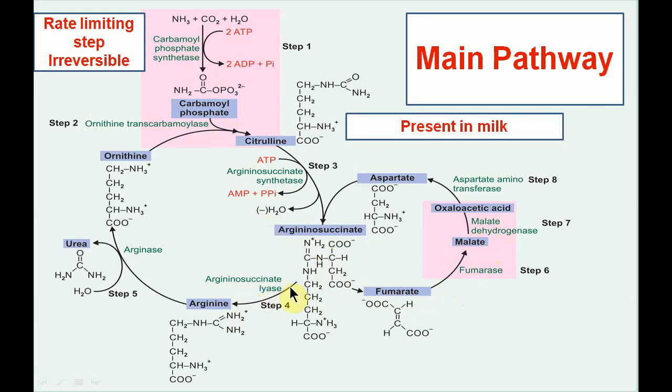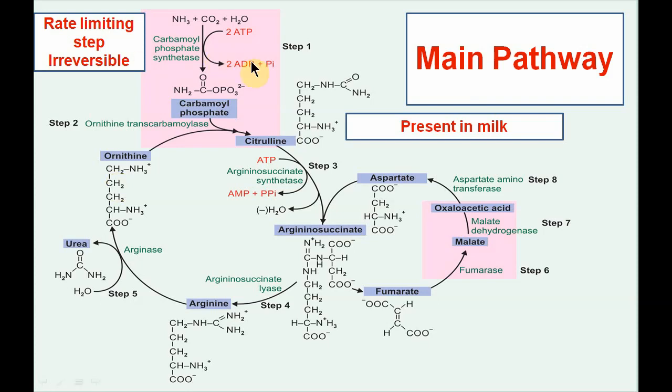Now step number 5, hydrolysis of arginine to form urea and ornithine. Here a water molecule is added, so arginase is a hydrolase type of enzyme. Now urea is formed and ornithine is liberated. Ornithine enters into the cycle and is regenerated at the end of the cycle. That's why the urea cycle is sometimes called the ornithine cycle.